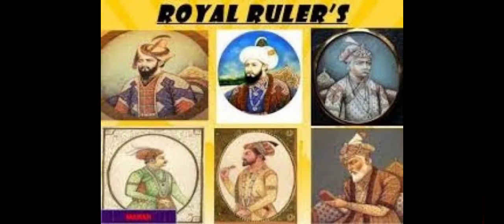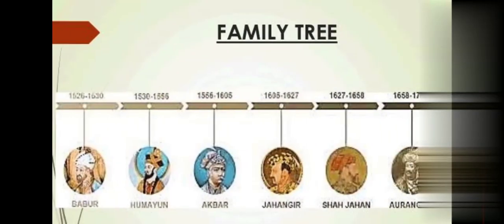And now we are going to read about the timeline of the Mughals. The first Mughal emperor was Babur. And Babur has come from Central Asia, that is from Fargana Valley. Okay, this is the timeline of Mughals. The Mughal empire was established by Babur. He was the first Mughal emperor, followed by Humayun, then Akbar, then Jahangir, then Shah Jahan, then Aurangzeb. And on the top, the centuries are also mentioned.